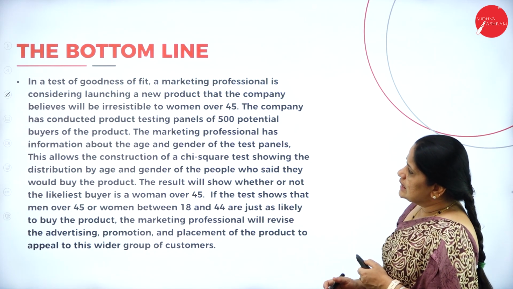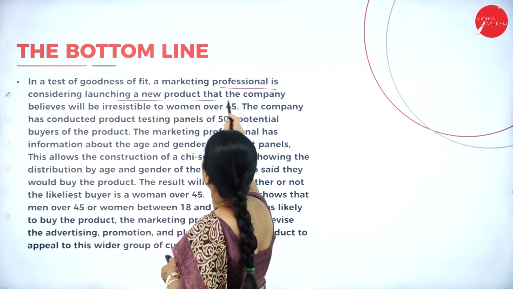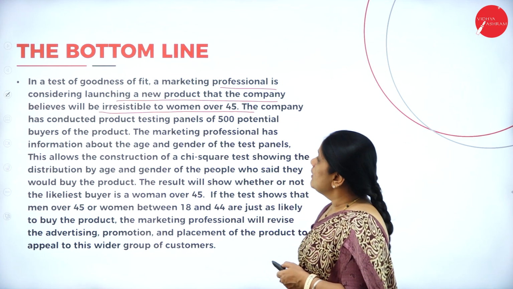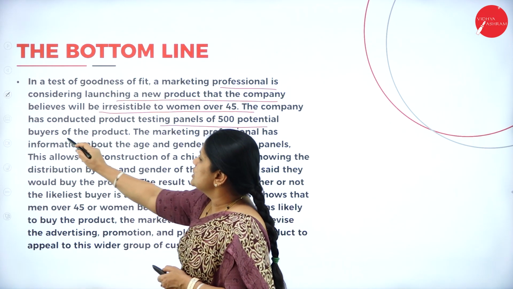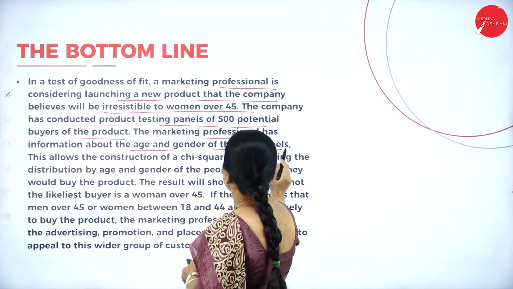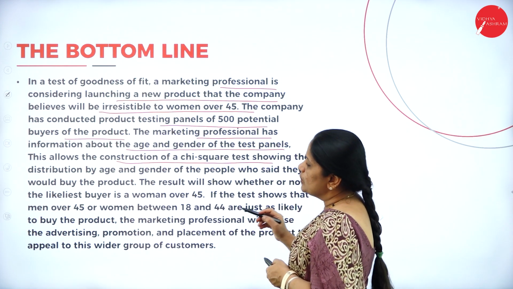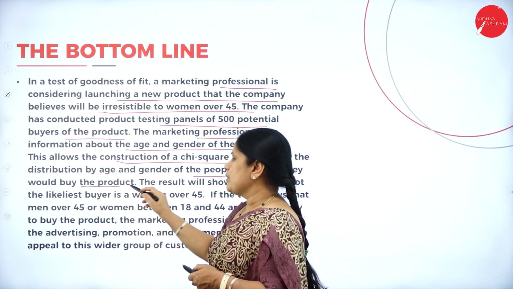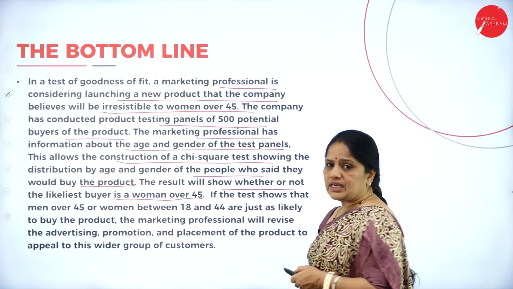So, we can see this in a goodness of fit example. A marketing professional is considering launching a new product that the company believes will be irresistible to women over 45. The company has conducted product testing panels of 500 potential buyers of the product. The marketing professional has information about the age and gender of the test panels. This allows the construction of a chi-square test showing the distribution by age and gender of the people who said they would buy the product. The result will show whether or not the likeliest buyer is a woman over 45.